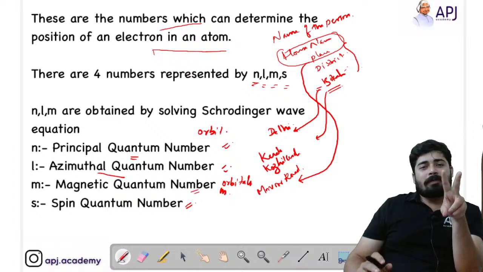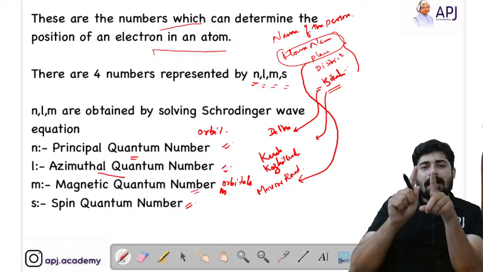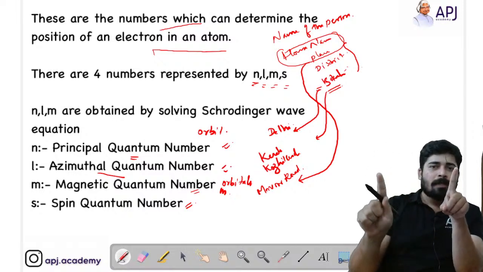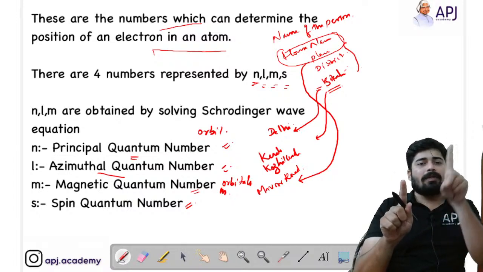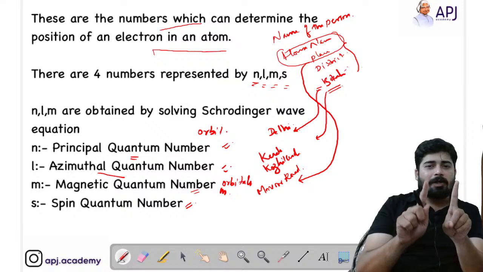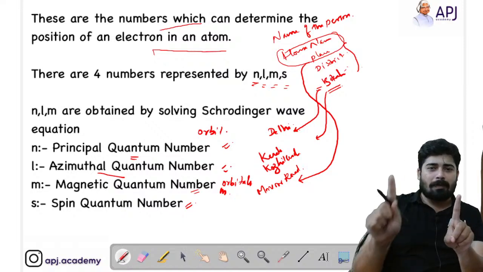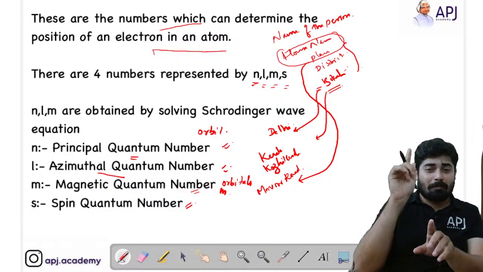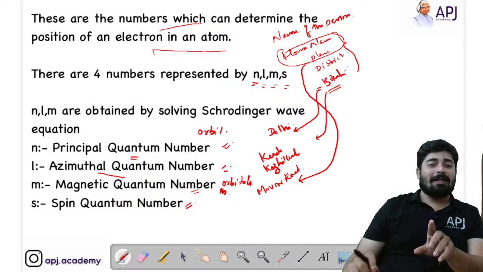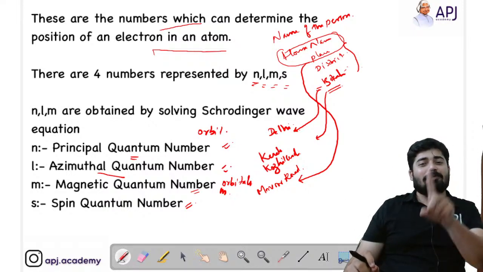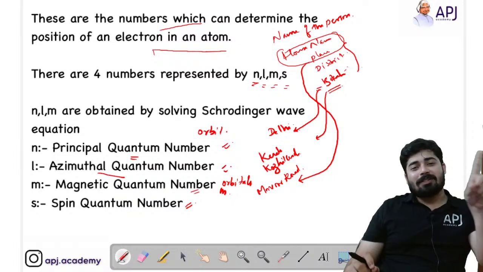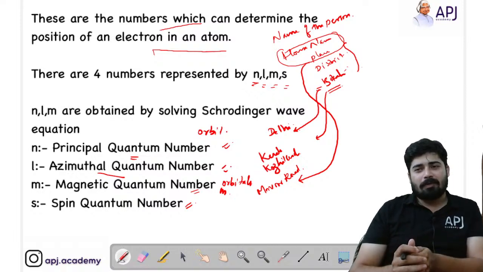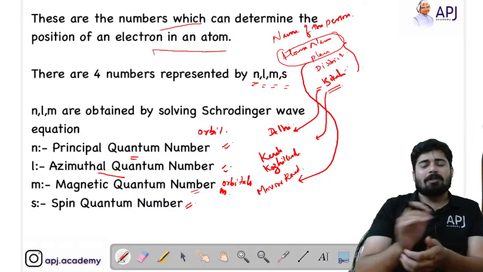In an orbital, I have told you that there are 2 electrons. What do you mean by spin quantum number? We know that if one electron is rotating clockwise, then the other electron will rotate in the anti-clockwise direction. If you want the electron with clockwise rotation, then you will write plus half. That is the name of that electron. If you call it minus half, then you are asking for the electron which is rotating in the anti-clockwise direction. So these are the 4 quantum numbers which help us find out the position of an electron.